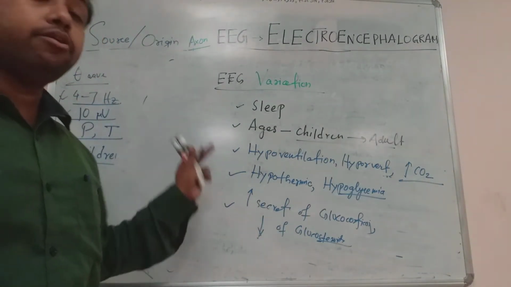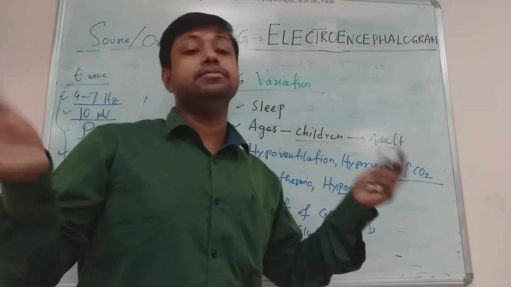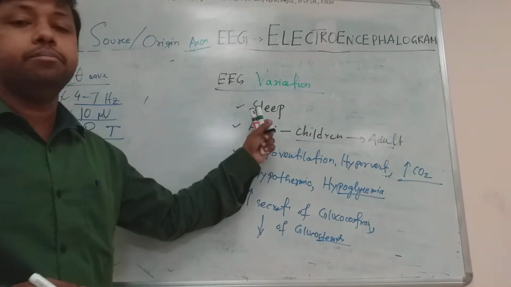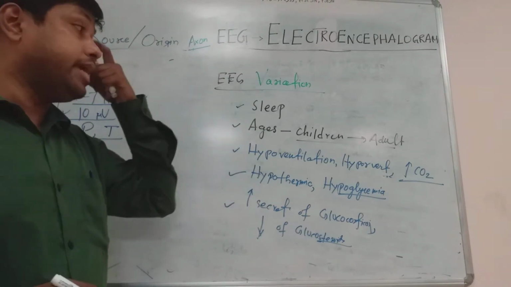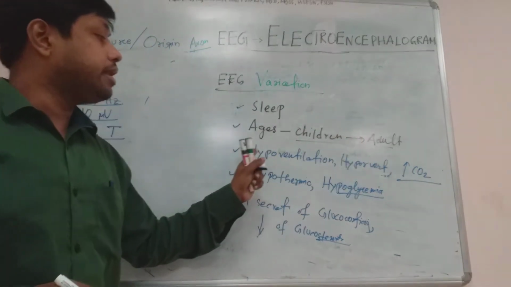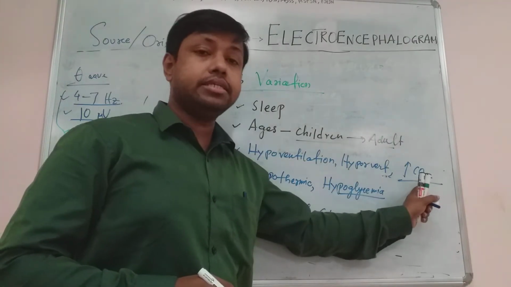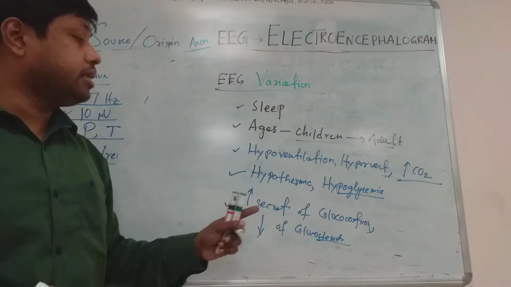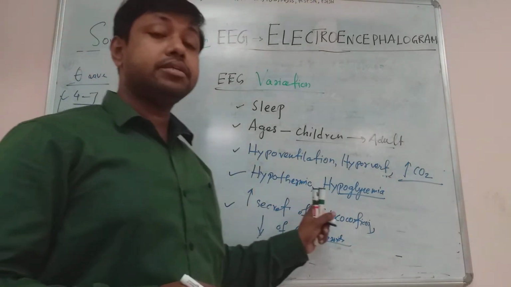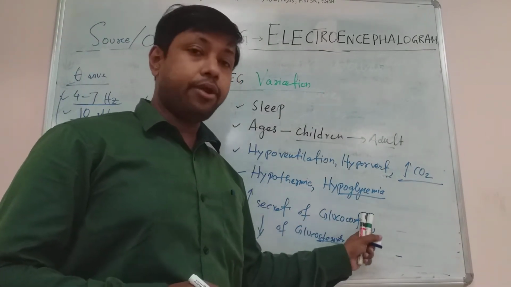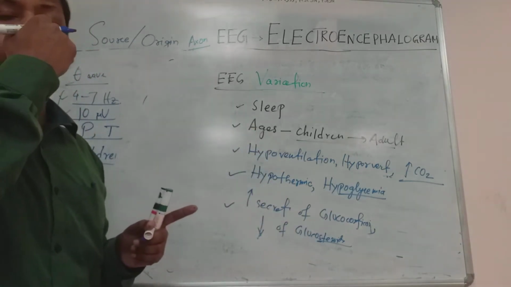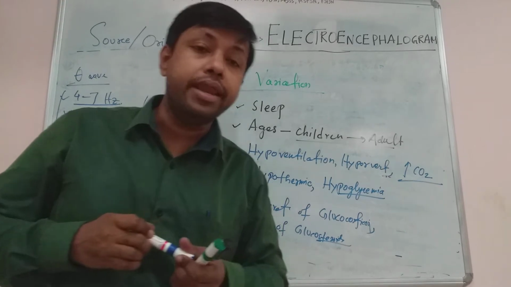Besides, EEG waves can also show variation depending on various diseases. So number 1 is sleep. In various stages of sleep, it shows variation depending on the ages. From children to adult, as we move, the EEG wave shows variation. And hypoventilation, hyperventilation, carbon dioxide retention in the blood may also show EEG variation. In hypothermia and hypoglycemia, it shows variation. And hypersecretion of glucocorticoids or steroids and hyposecretion of glucocorticoid also show EEG variation, and it can be seen in various diseases. Can you understand? So we have finished the variation of the EEG waves.